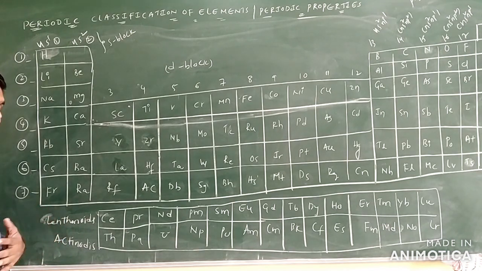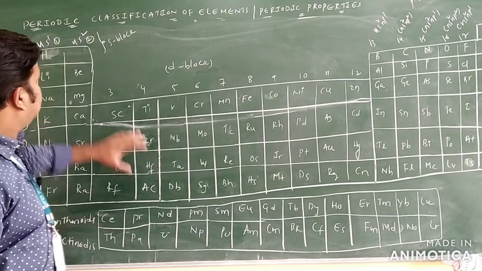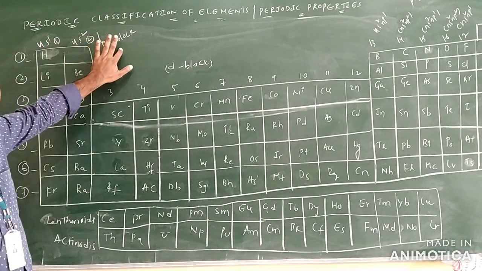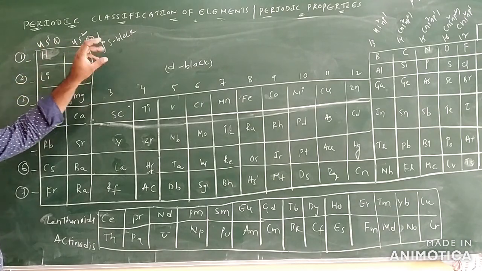The seventh period is incomplete only. The first period is the shortest period, the second and third periods we call the short periods, the fourth and fifth we call the long periods, the sixth we call the longest period, and the seventh is an incomplete period only. These are the S block elements, with configuration ns1 and ns2 only.